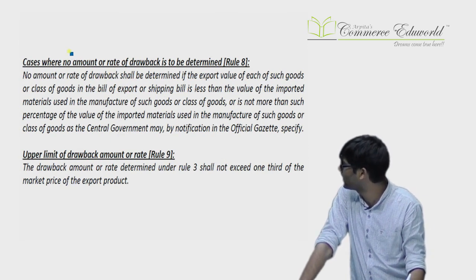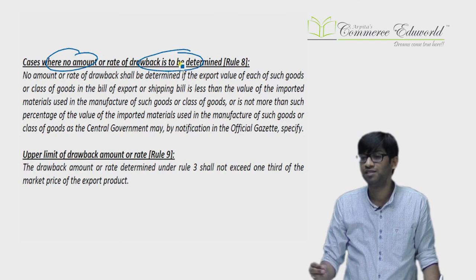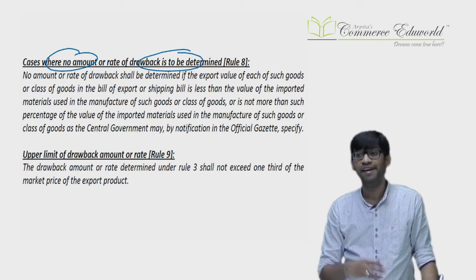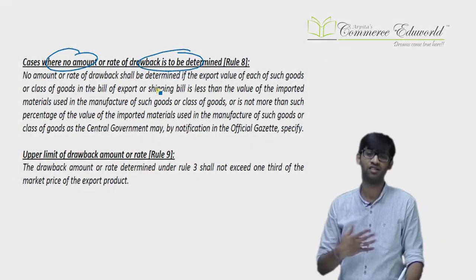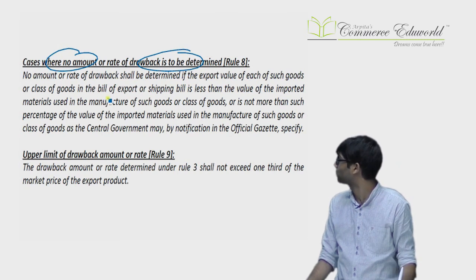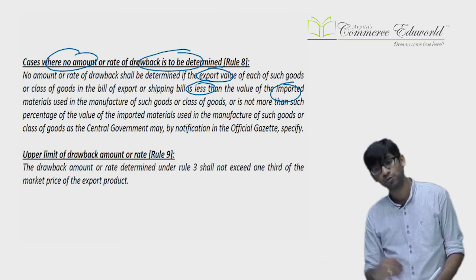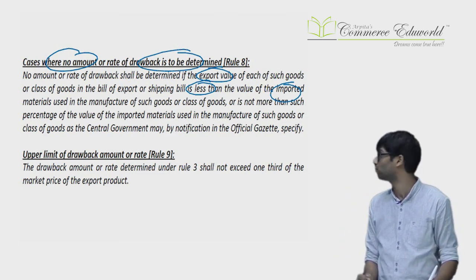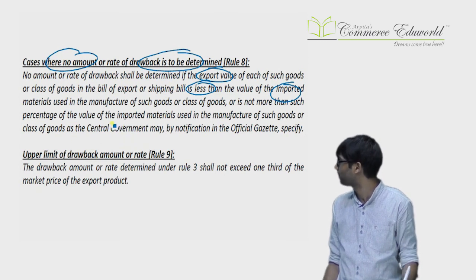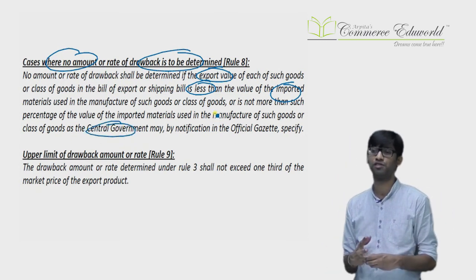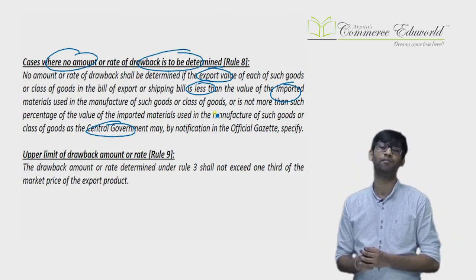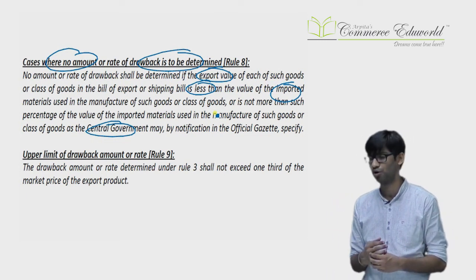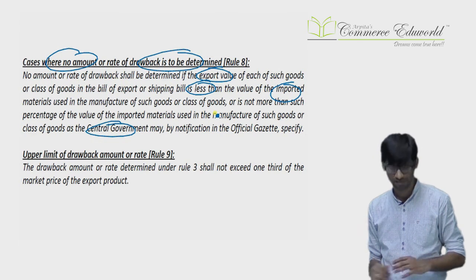In certain cases, they won't give any drawback at all. Imagine I have imported certain goods, I have manufactured certain goods, I am exporting. If the export value is less than the import value, the government says no drawback is available to you, because you are losing the foreign exchange of India. So if your export value is less than the import value, no drawback. Or in certain cases, if your export value is less than a certain percentage of import value, you won't get any drawback, but that percentage will be notified by the government. Example, the government has notified a rate of 10% of value addition. Well, if I import 100, I need to export a minimum of 110. If I don't achieve that minimum value addition which the government has notified, no drawback to me because I have failed to achieve the government targets.